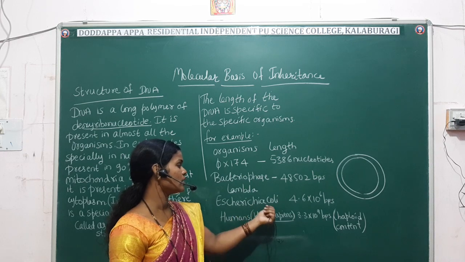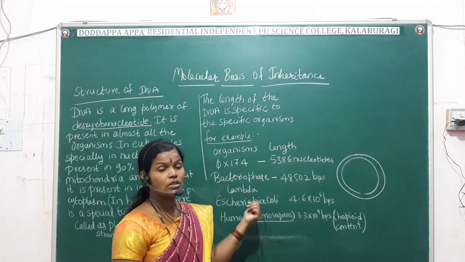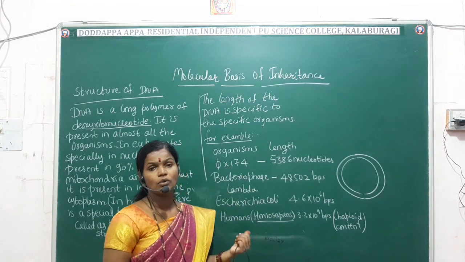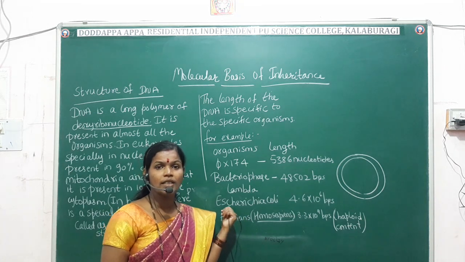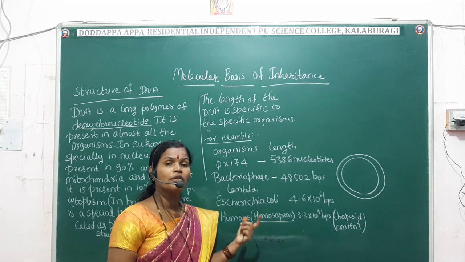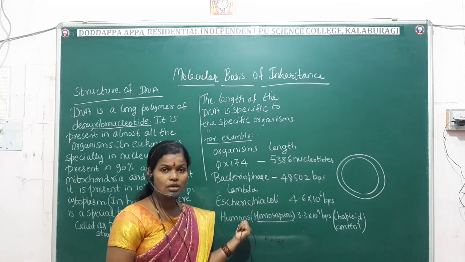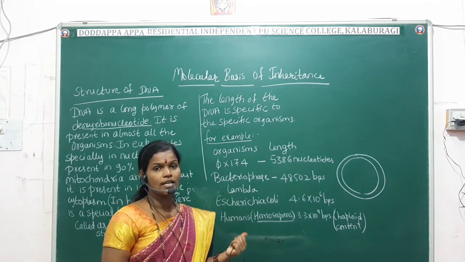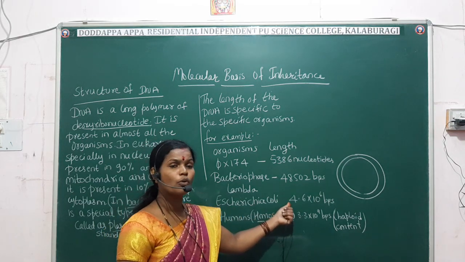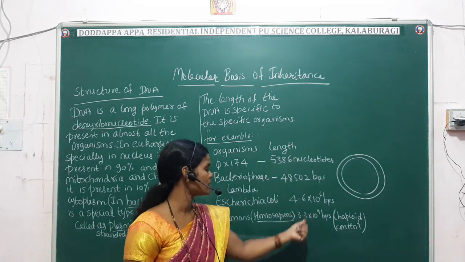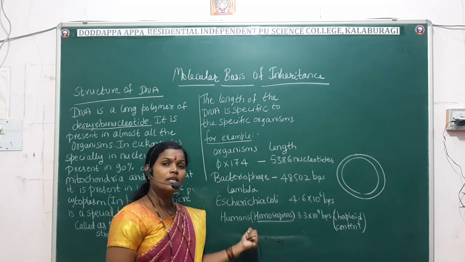Then E. coli, or Escherichia coli, we can say. This also acts as a host cell in bacteria. That means in the biotechnology topic, once again, we are going to see that Escherichia coli, or E. coli, is acting as a host cell. So E. coli consists of 4.6 into 10 raised to 6 base pairs.